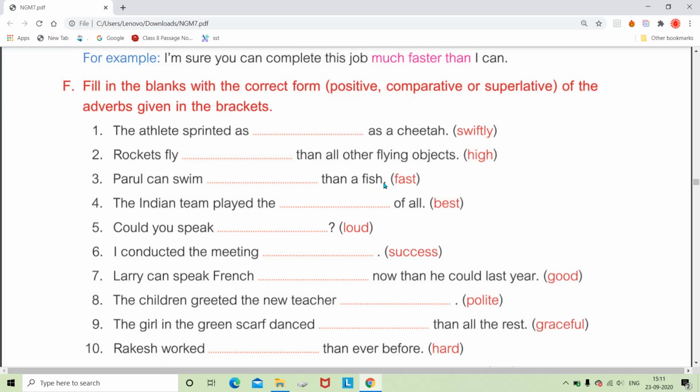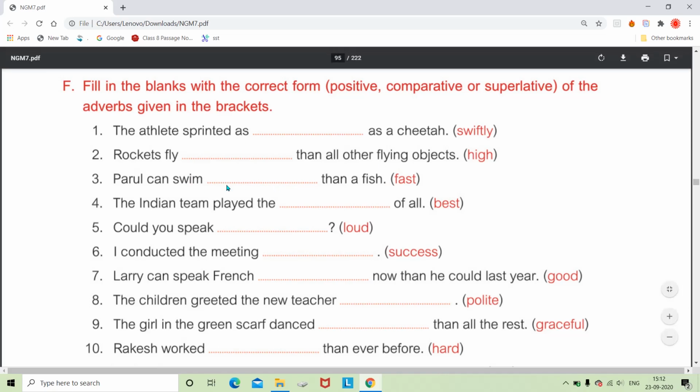That means a fish cannot swim so fast as Parul. Here we are comparing the speed of swimming between the fish and Parul. So Parul is swimming faster than the fish. Next: the Indian team played the dash of all. Now here the article is given, which is the superlative degree, so we will be using best. If they had given good, we would have had to convert it into the superlative form, that is best. Good, better, and best. But here best is already given, so we will directly use it.